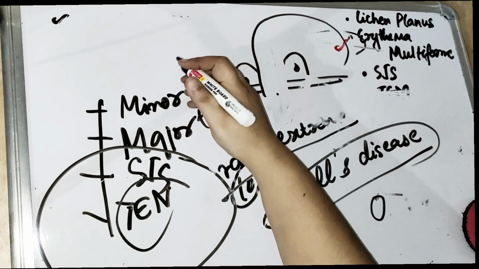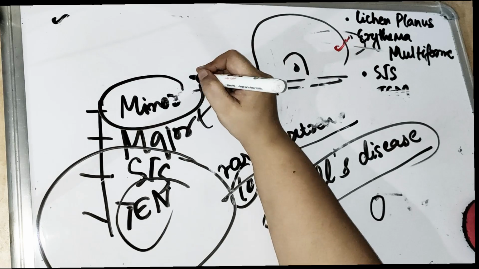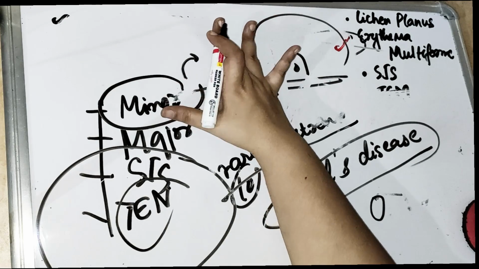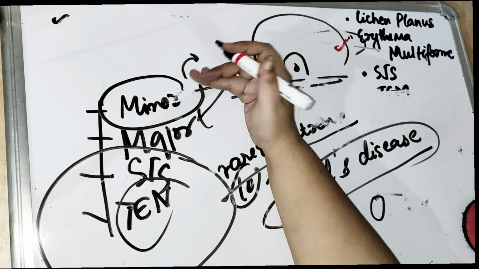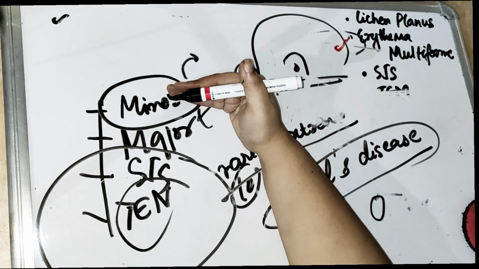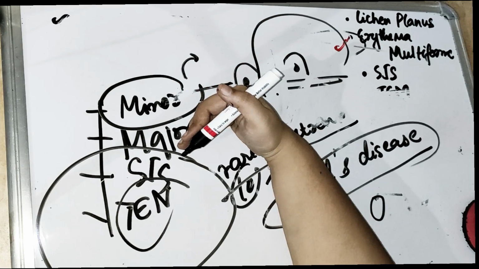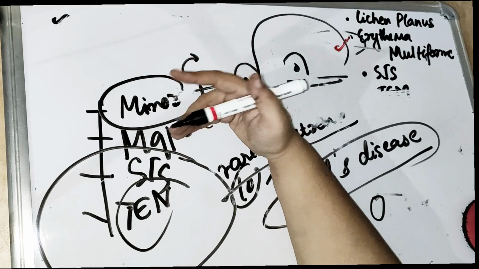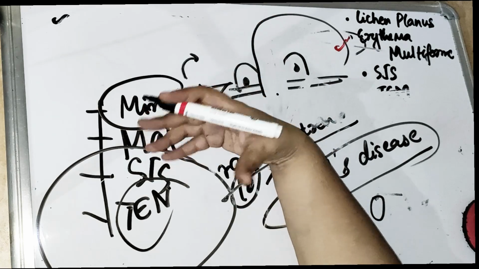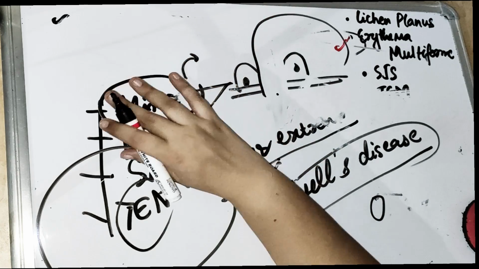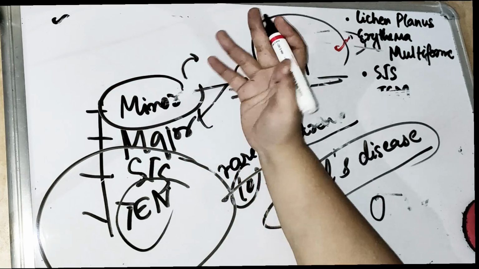So the minor form, as the name suggests, means the features are going to be mild. The major form has more severe features, that means it is spread in the majority. It is going to cover the majority of the parts of the body, right?